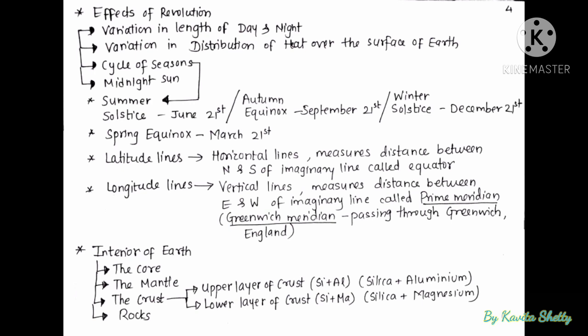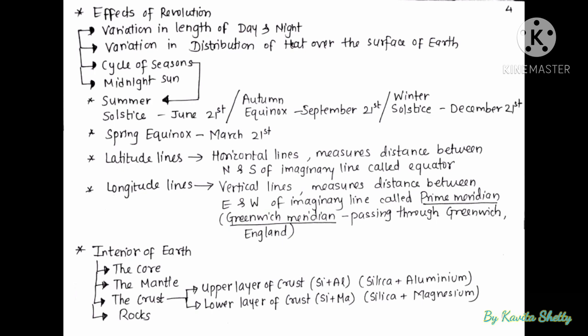Latitude lines are nothing but horizontal lines measuring distance north and south of an imaginary line called the equator. Longitudinal lines are vertical lines, and they measure distance east and west of an imaginary line called the prime meridian. It is called prime meridian because it passes through Greenwich, England. So prime meridian is also called Greenwich meridian.